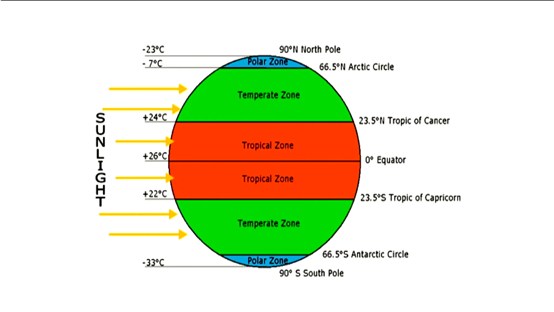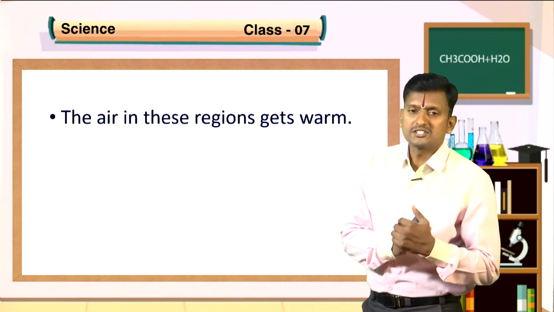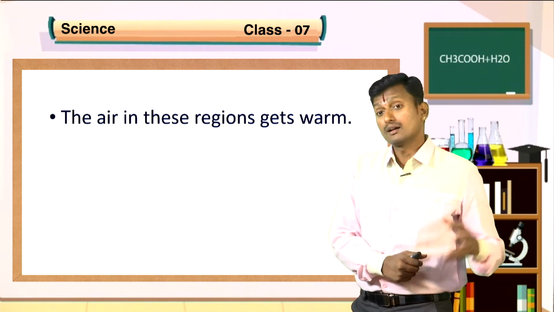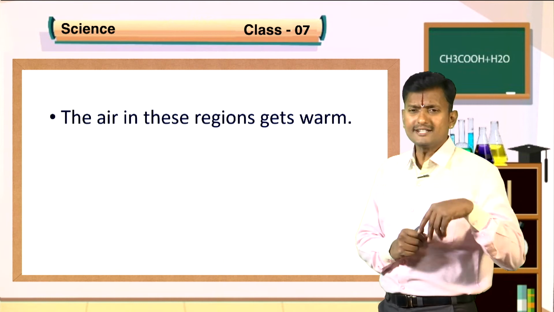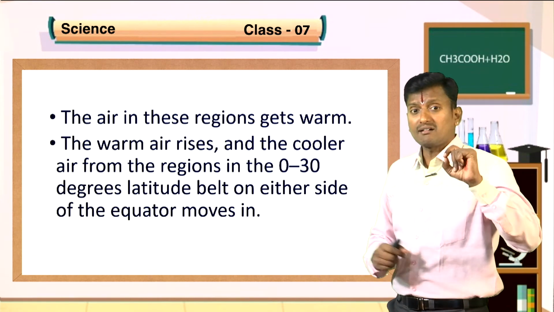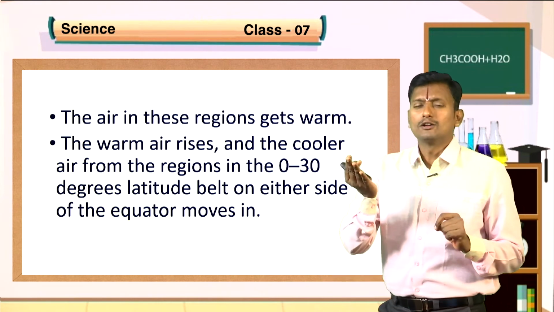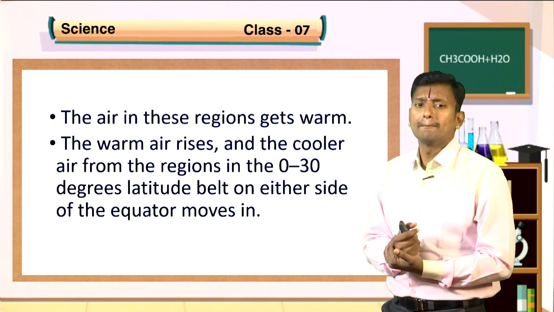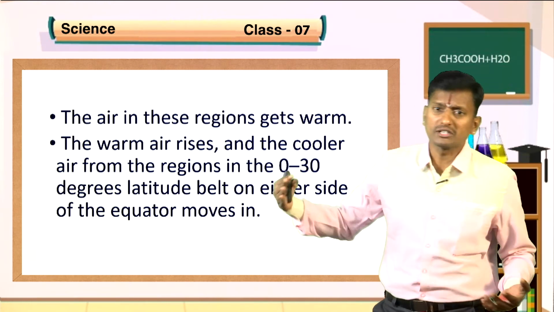these equator regions. The air in this region gets warm, where the place gets more heat. The warm air rises and cooler air forms the regions in the 0 to 30 degrees latitudes belt on either side of the equator and moves in.